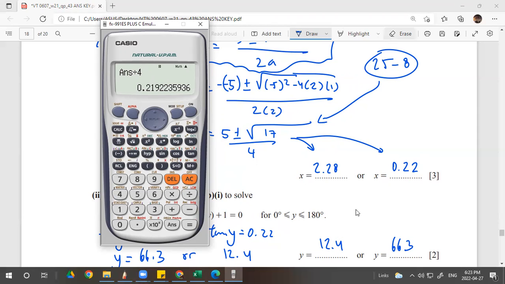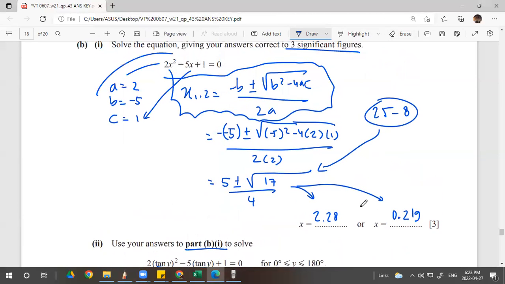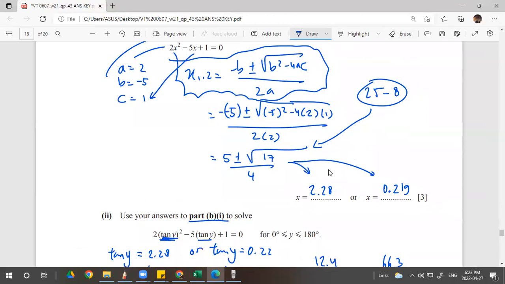219, I'm so sorry, 219. Three significant figures. The 0 on the left is not considered. Then use your answer from part B1 to solve 2 tan y square. This is the x, right? It's the same. Look at this. It's the same, but what makes it different? Only the tan. So change the x to tan y.